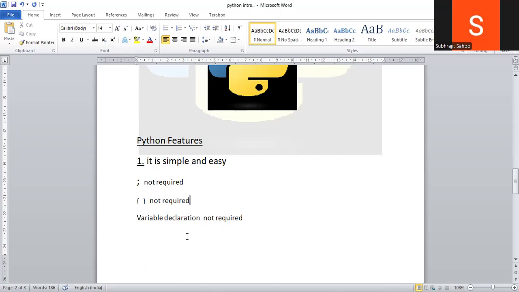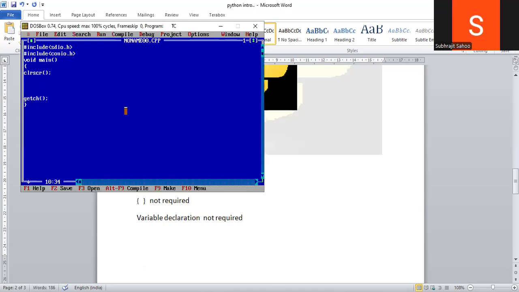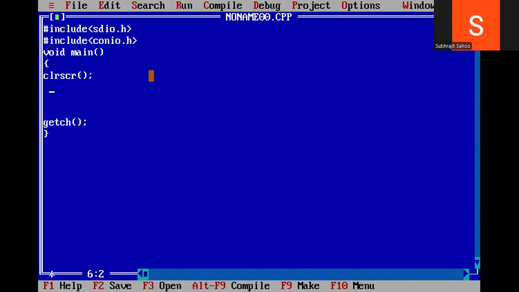And what is the third point here? Observe carefully. Variable declarations not required. Variable declaration means whenever we are writing in the C language, first we have to declare the variable, integer a. Then only I can use a in the program. Otherwise, without declaring a, I cannot use this a. An error will come. But in Python,